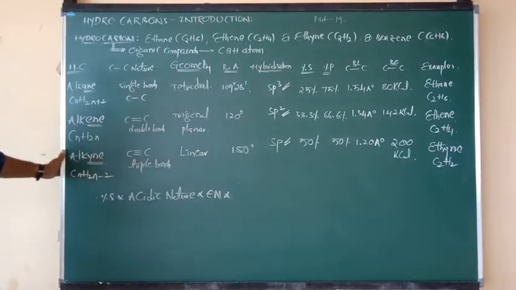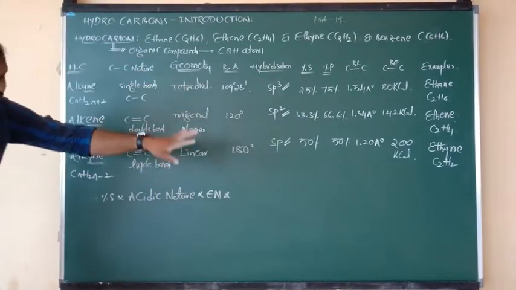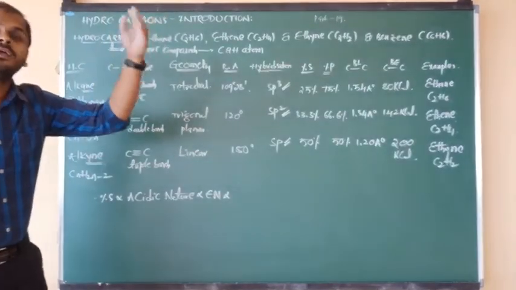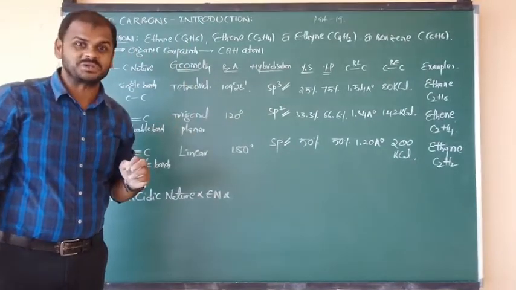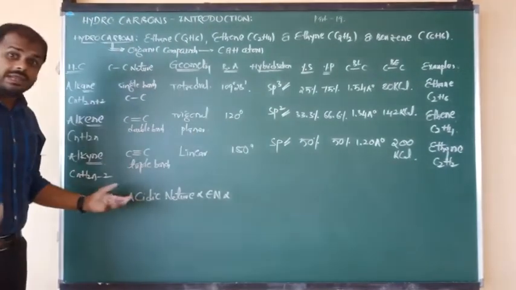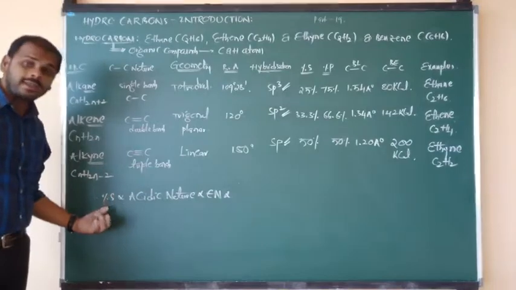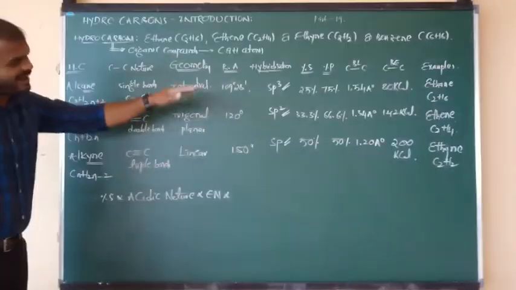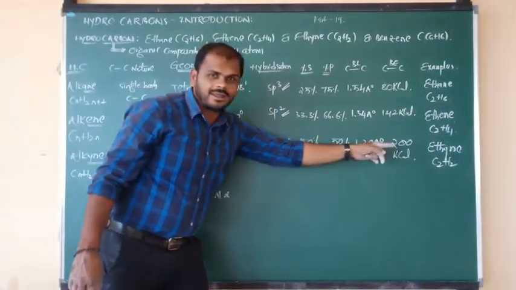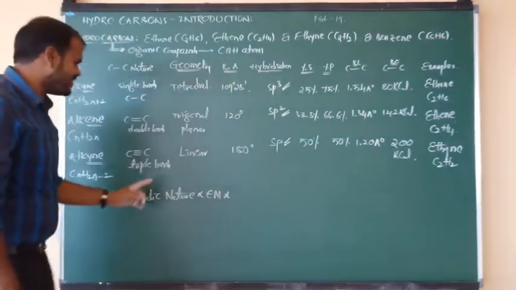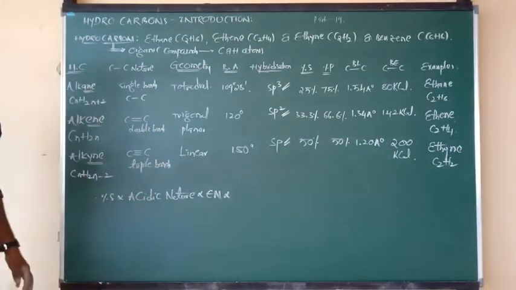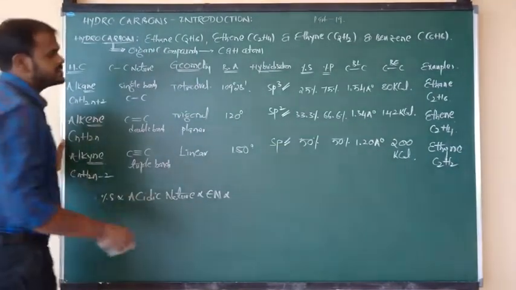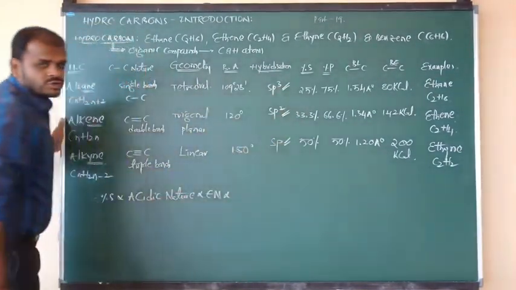So come on, say one answer. Ethane, ethene, ethyne, which contains more acidic nature? This has been repeated many times in exams like NEET and KCET. So easily we can say the answer, because acidic nature and S character are both directly proportional. Ethane, ethene, ethyne: alkane, alkene, alkyne. Which contains more S character? Ethyne. So the answer is C2H2, which contains more S percentage and more acidic nature. Also, from top to bottom, S percentage increases.